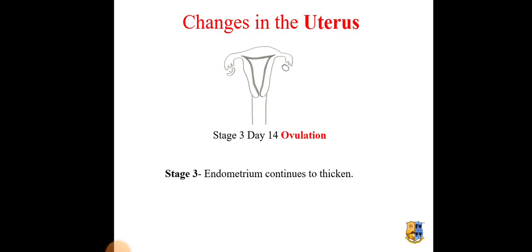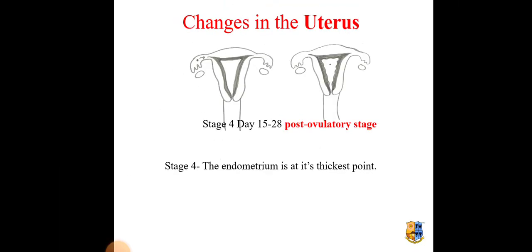Stage 3, on day 14, there will be ovulation. Ovulation means release of the ovum, and during this time the endometrium continues to thicken. Stage 4, between 15 and 28, can also be called the post-ovulatory stage. In stage 4 the endometrium is at its thickest point.